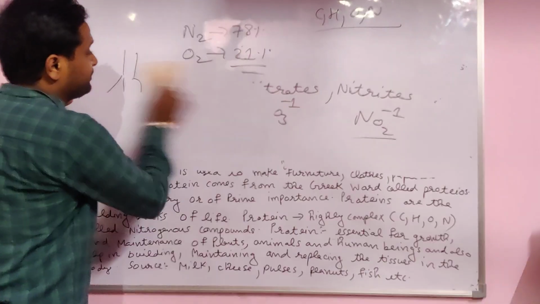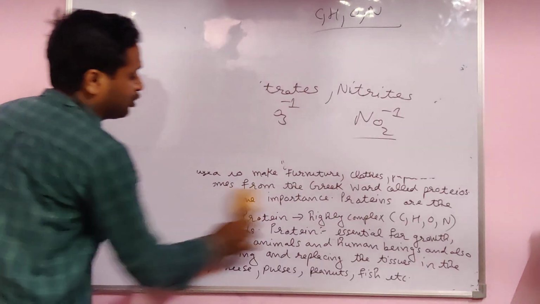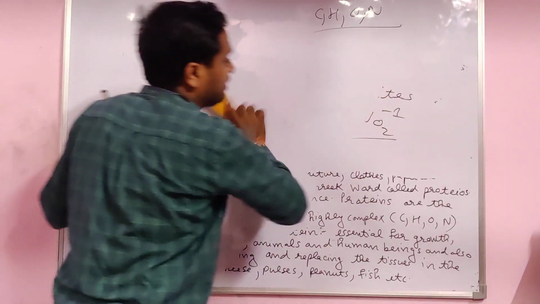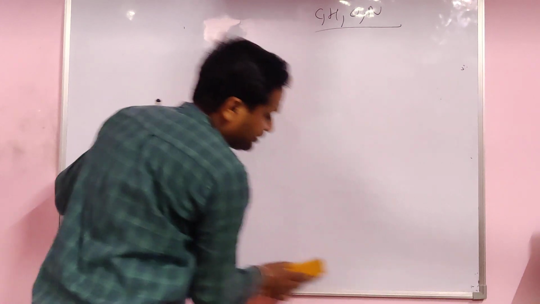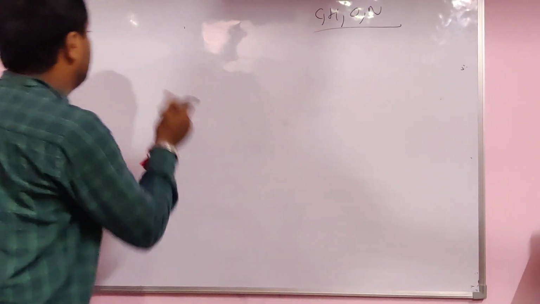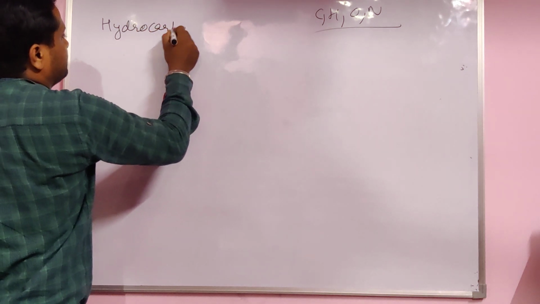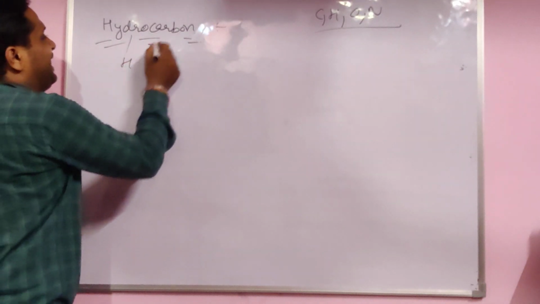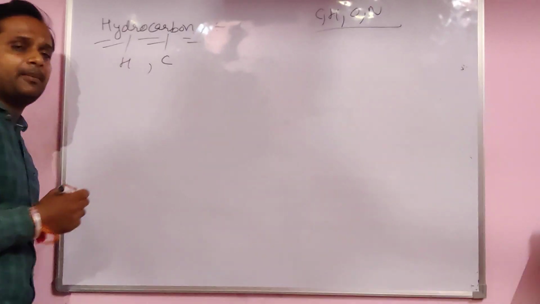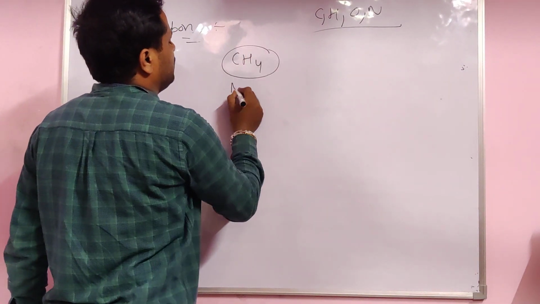My next topic is hydrocarbon. Hydro means hydrogen, and carbon means carbon, organic compounds only. These are mainly used as fuel. An example is methane gas, mainly used as a fuel.